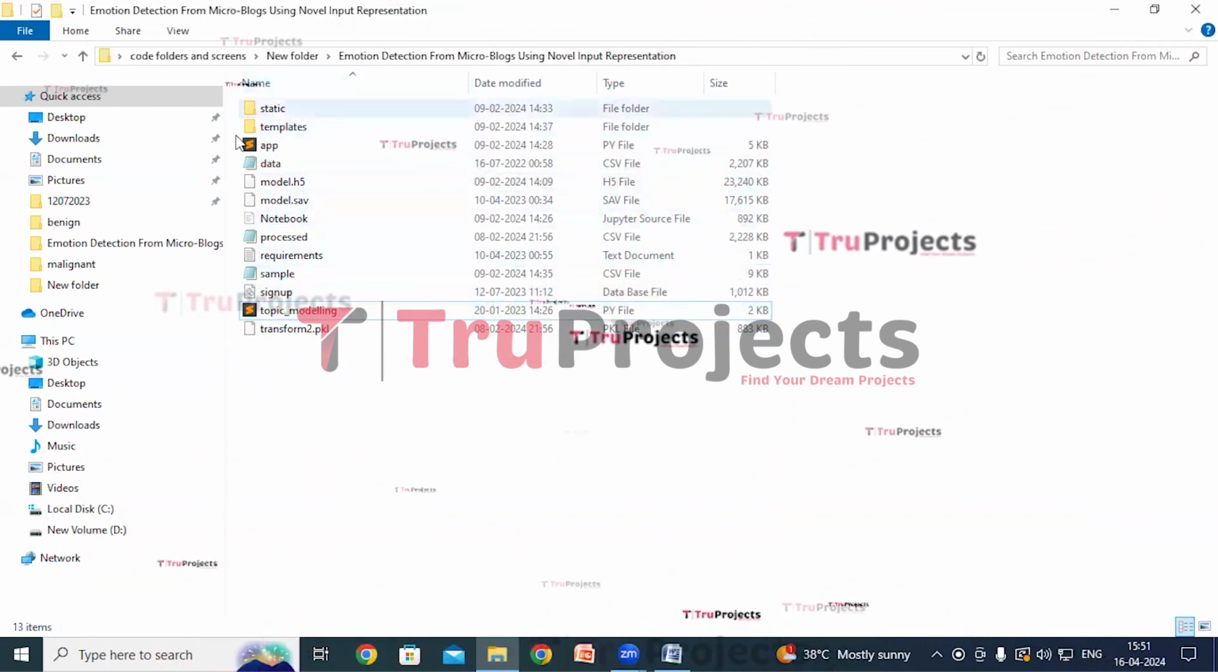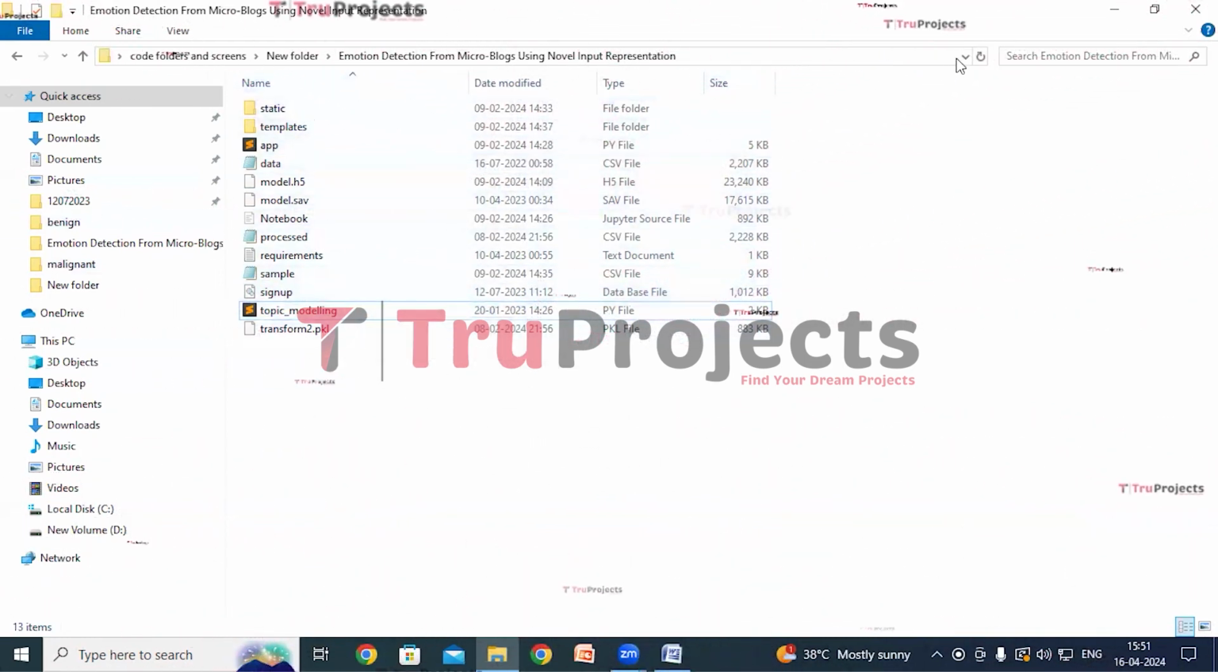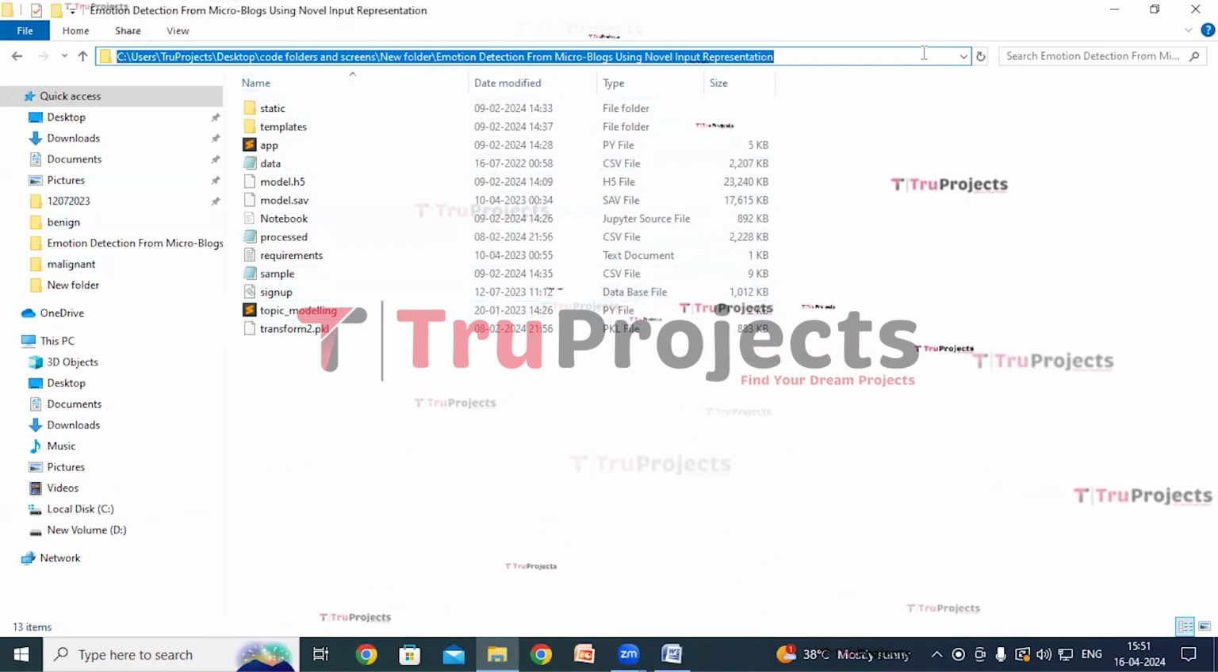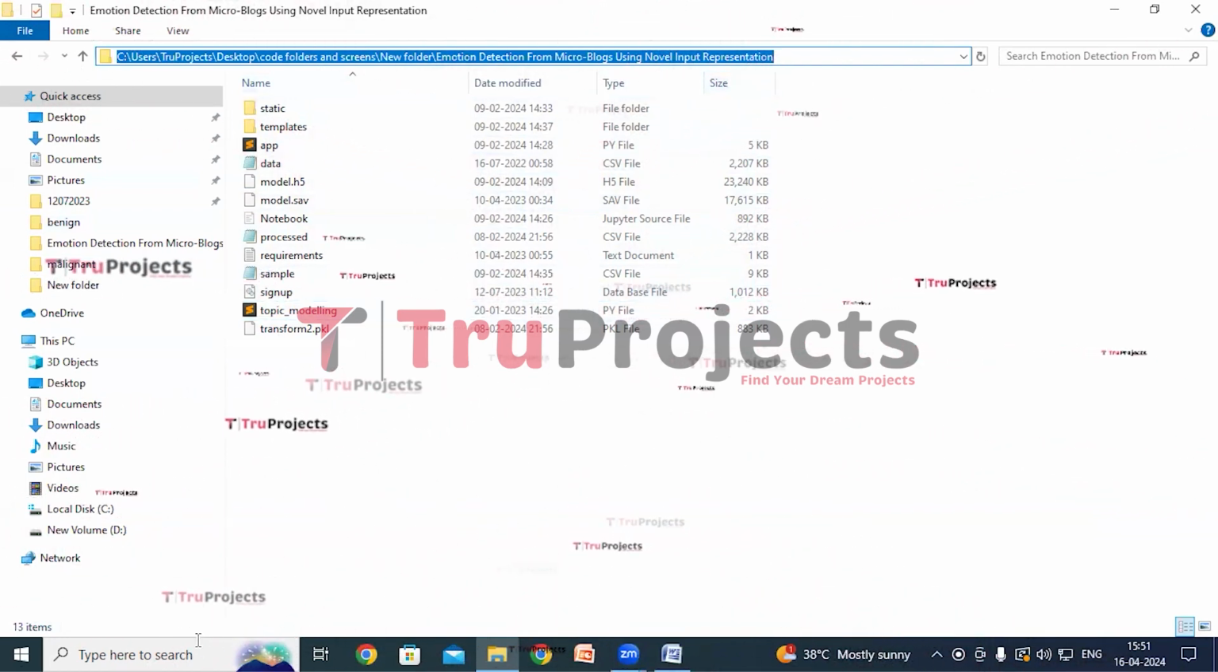Now copy the path of the code folder from the address bar of the file explorer. This is the path, copy it. Open Anaconda prompt.